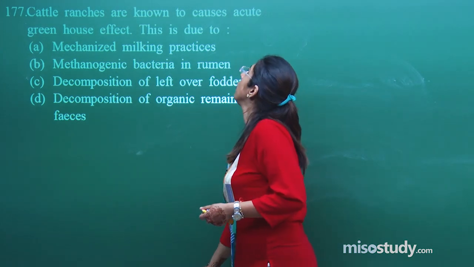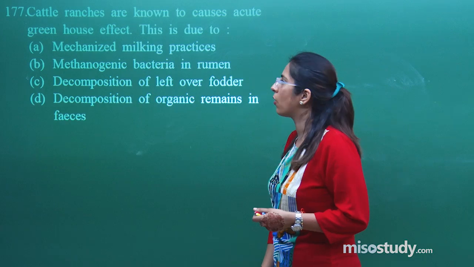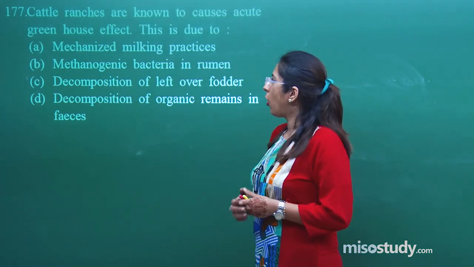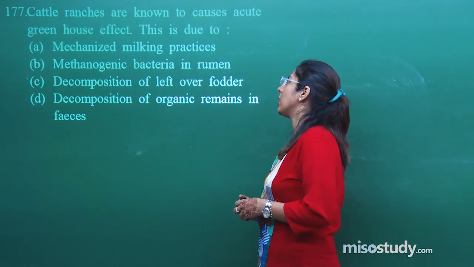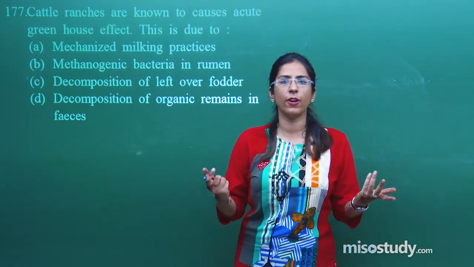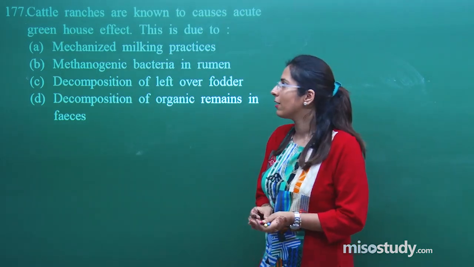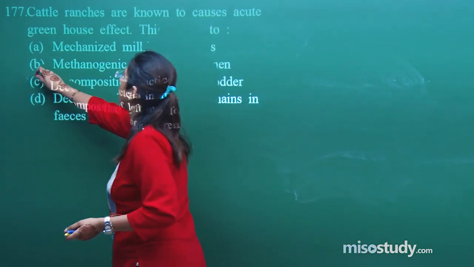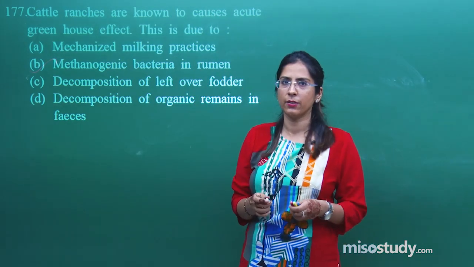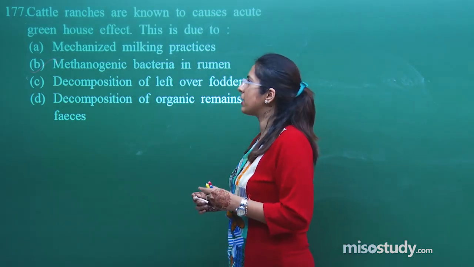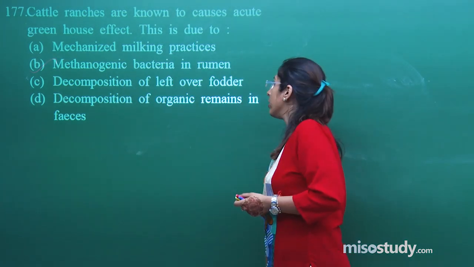Cattle ranches are known to cause acute greenhouse effect. This is because of mechanized milking practices, or methanogenic bacteria in ruminants. I got my answer. This is a direct question, we all know about it. The methanogenic bacteria produce methane, which is a greenhouse gas. So in this case option B is correct, right? 177, answer B correct. Let's move on to the next question.